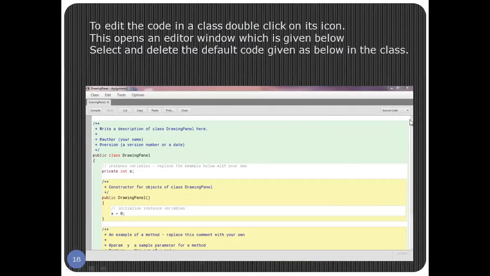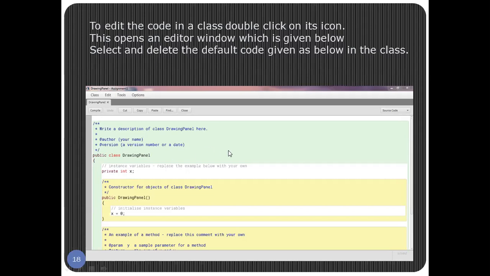When you double click on the drawing panel, a window like this will open. Here you can see that this is assignment 1 project in which I am having a drawing panel class. This editor window given below has some code there by default. This is the default code which comes whenever you make a new class. Either you can edit this code and start writing, or we will delete everything and start writing. Right now I will suggest that you delete all this default code and then start writing.